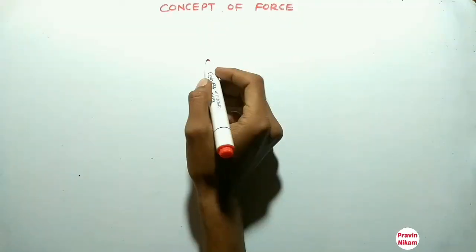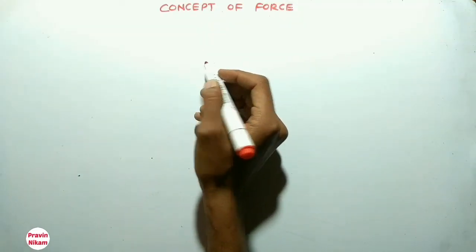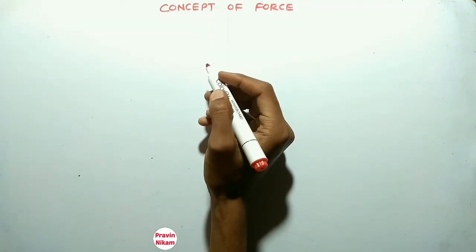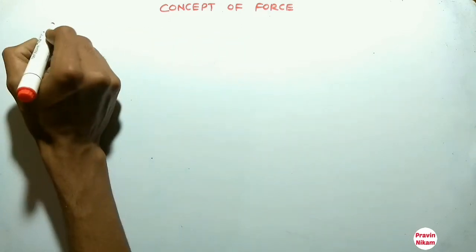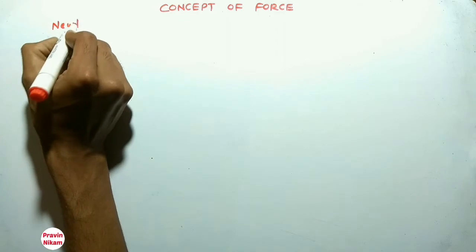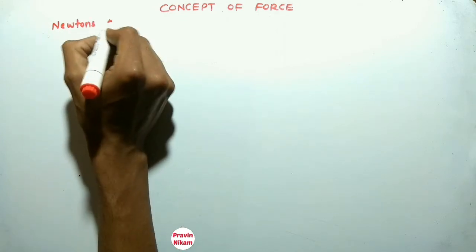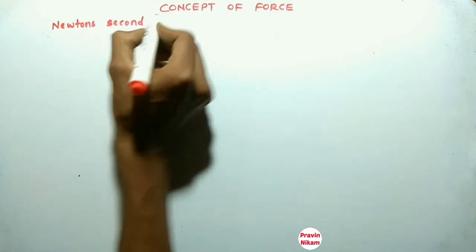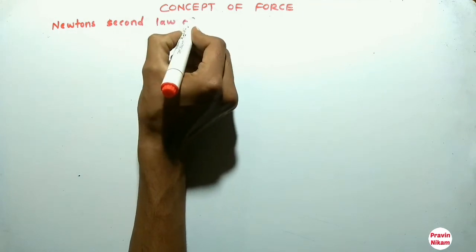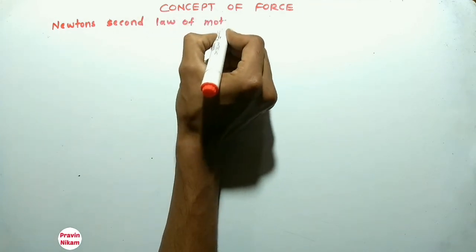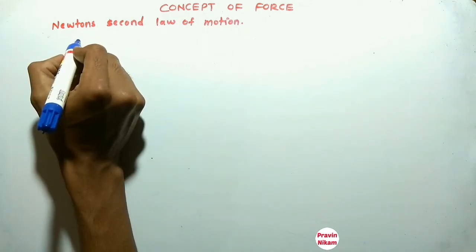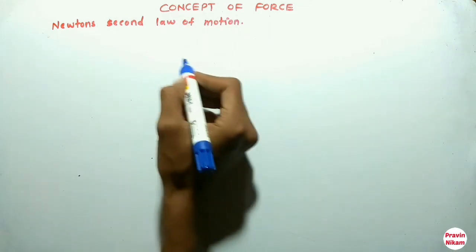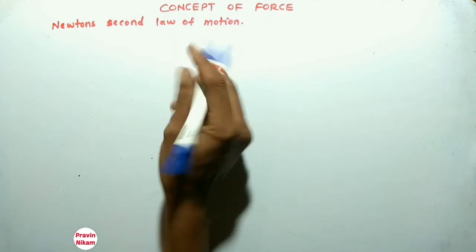Now let us derive the formula for force. The formula for force is derived from Newton's second law of motion. What is Newton's second law of motion? The rate of change of momentum is directly proportional to unbalanced force.